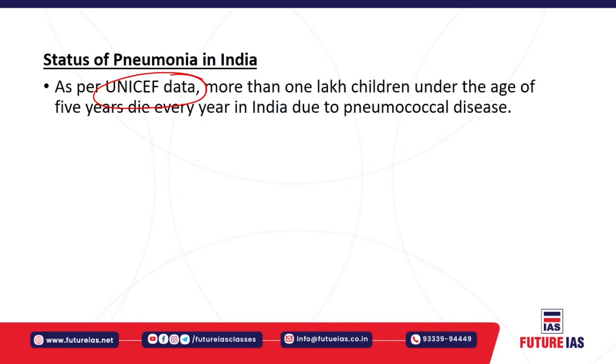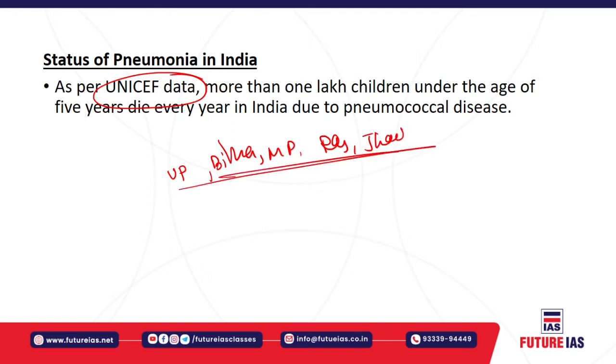The top 5 contributors to India's pneumonia burden, in terms of the number of cases and deaths, were UP, which has the highest contribution, followed by Bihar, then Madhya Pradesh, then Rajasthan and Jharkhand. These are the 5 states with the maximum load of child deaths from this pneumococcal disease.